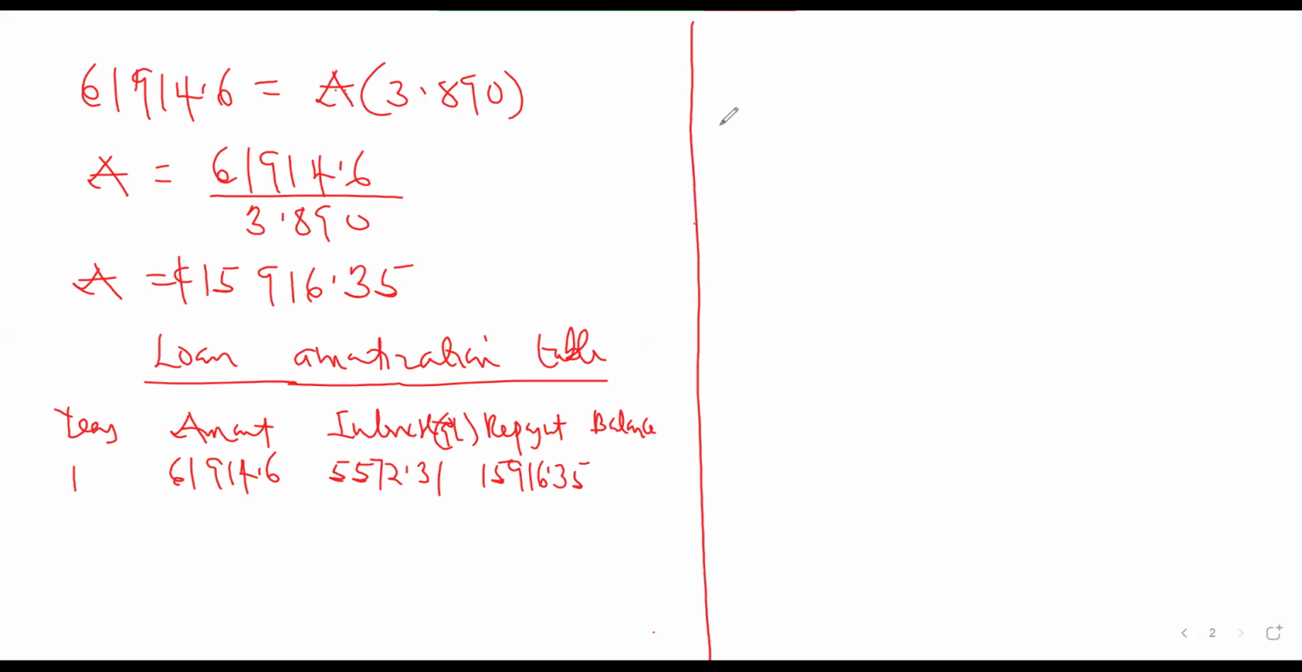You are owing 61,914 at the beginning. You are paying interest of 5,572.31. So if you're not paying anything, the amount that you are owing will be the amount that you owed at the beginning plus the interest. But now you are paying the 15,916.35 out of it. What are you going to be having as the closing balance on that particular account?